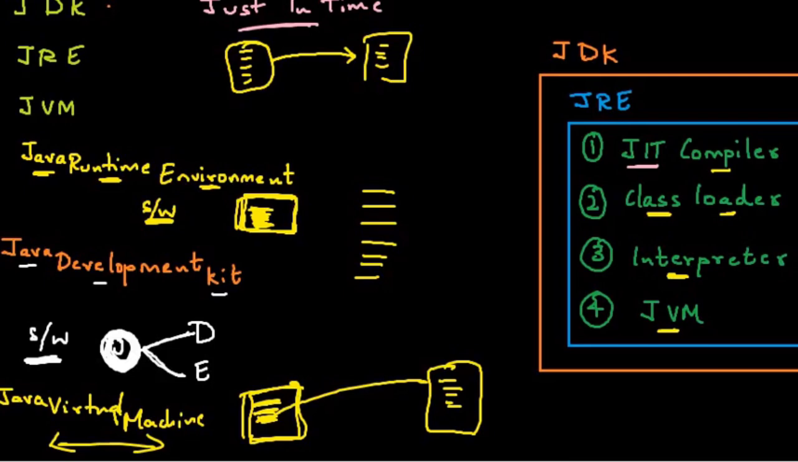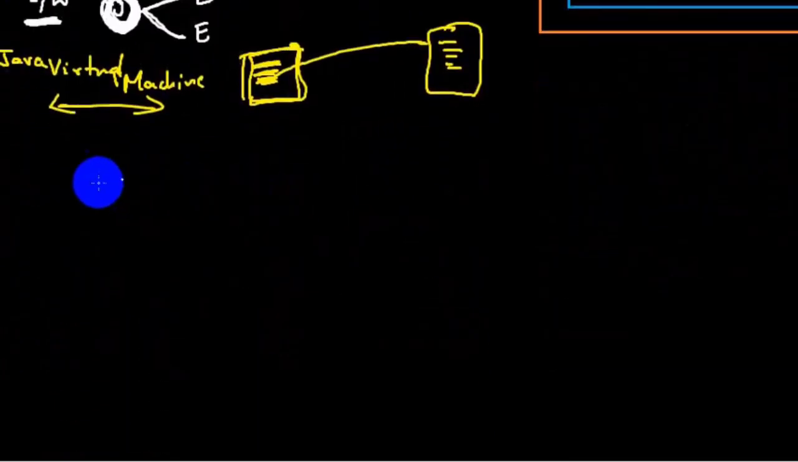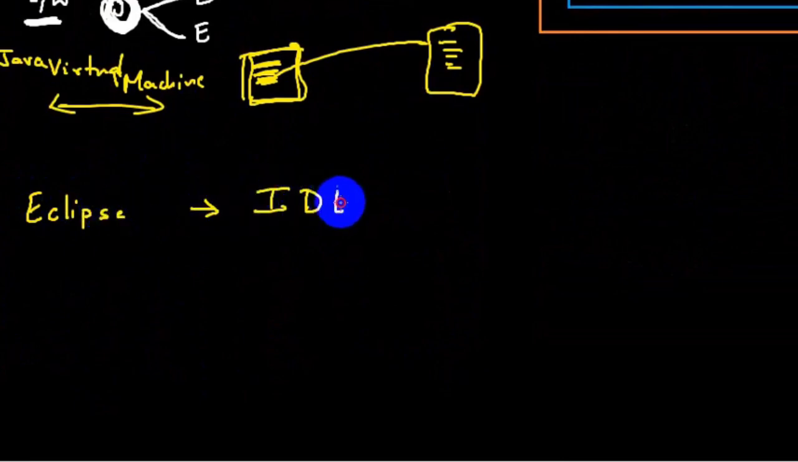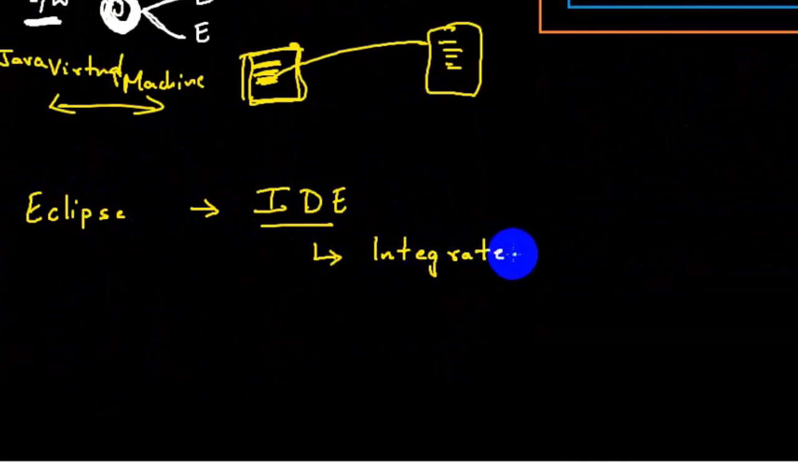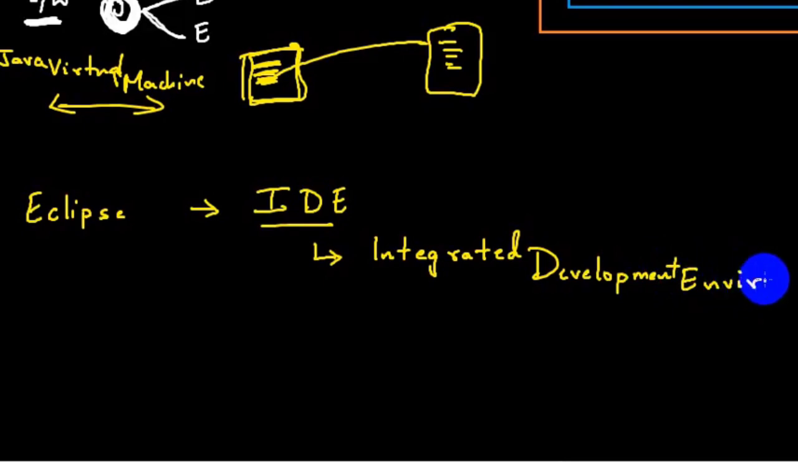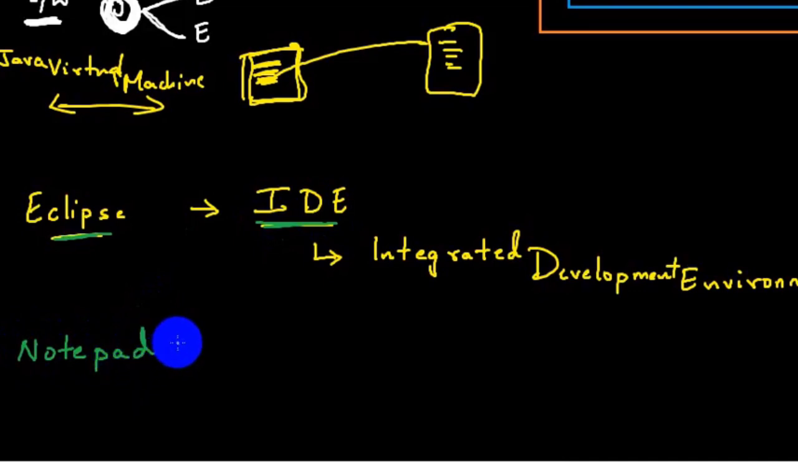Now here, there's one confusion. Is Eclipse JDK? No, Eclipse is an IDE. What is IDE? IDE is nothing but integrated development environment. In simple terms, Eclipse is an editor wherein everything is pre-installed. Pre-installed meaning I would have installed JDK in my system, so it will take the path automatically. So Eclipse is an IDE. Notepad is a basic editor.